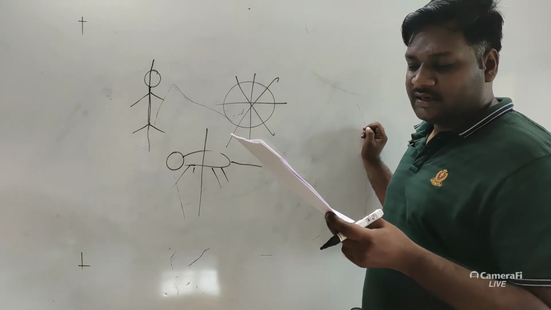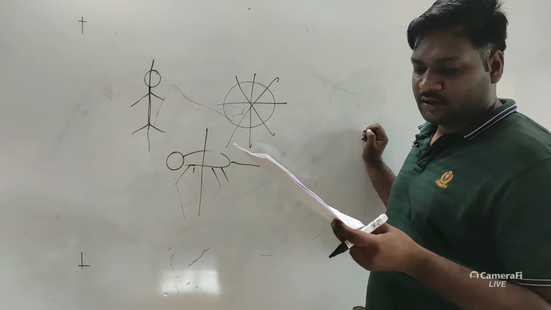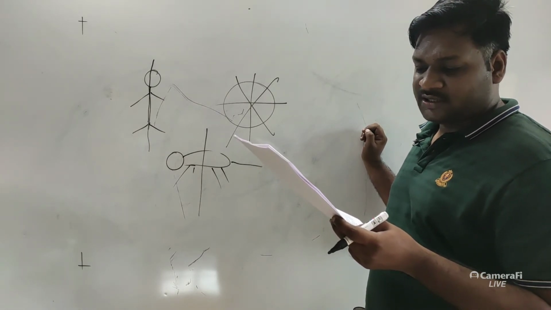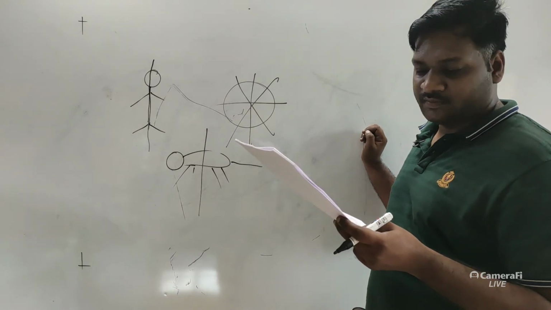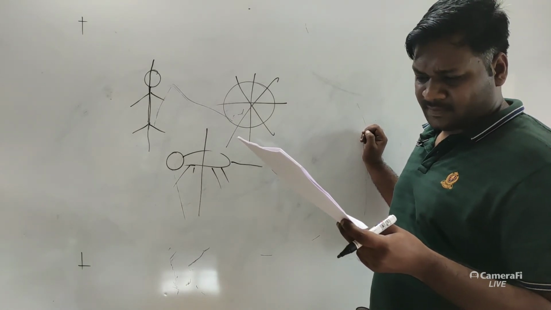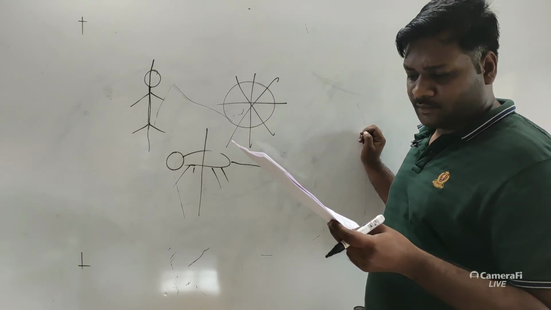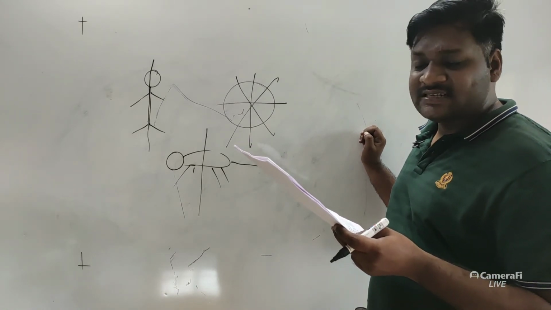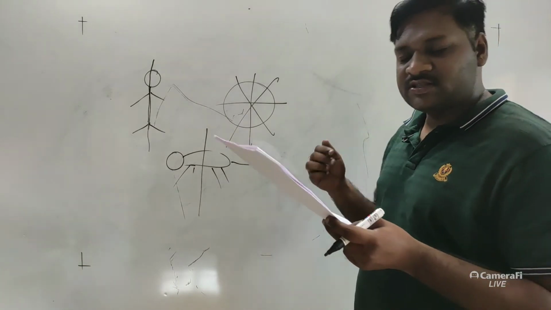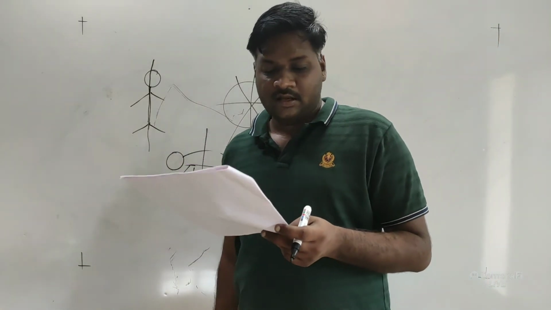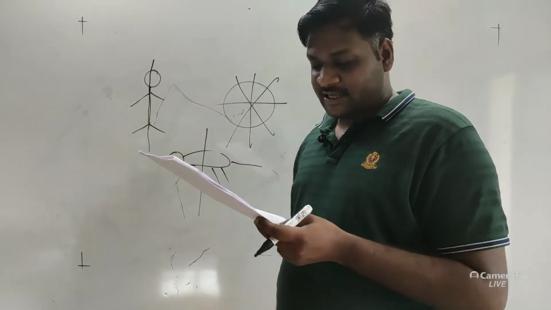Okay, so now let's see the next question, number 147. Which of these does not have radial symmetry? Okay, so options are given: hydra, starfish, spider, jellyfish. Spider does not have radial symmetry among these. All others, that is hydra, starfish and jellyfish, have radial symmetry. So this will be the correct one, that is option number C.